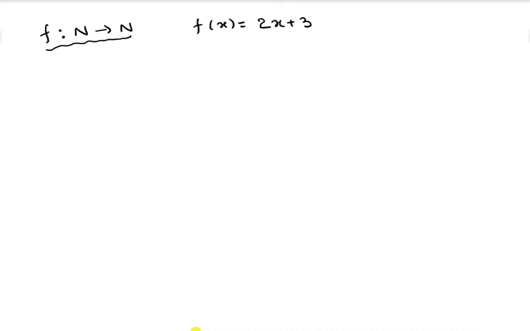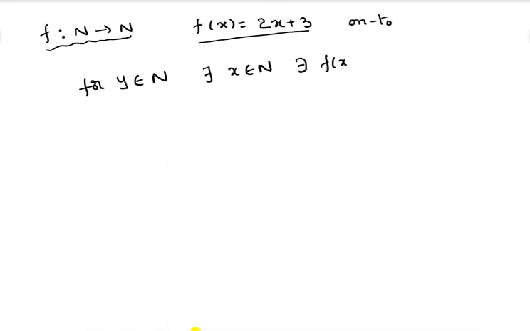f is a function from natural numbers to natural numbers defined by f of x is equal to 2x plus 3. Is it an onto function or not, we have to check. So for that, what to do? For some y belongs to natural numbers, there exists x belongs to natural numbers such that f of x is equal to y, we have to show.